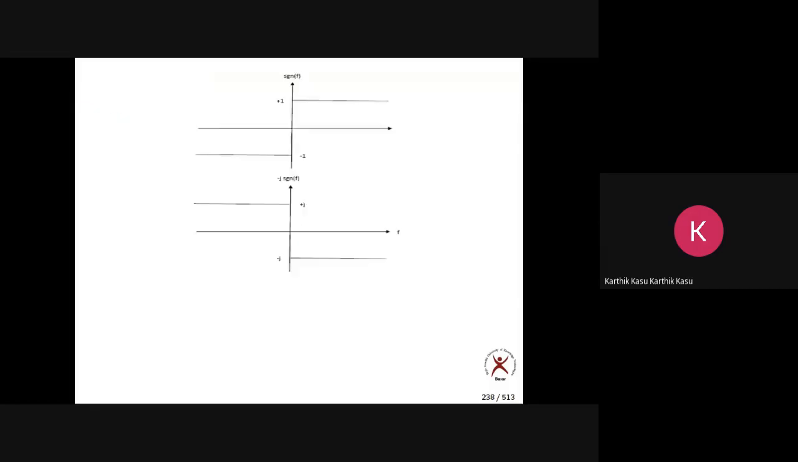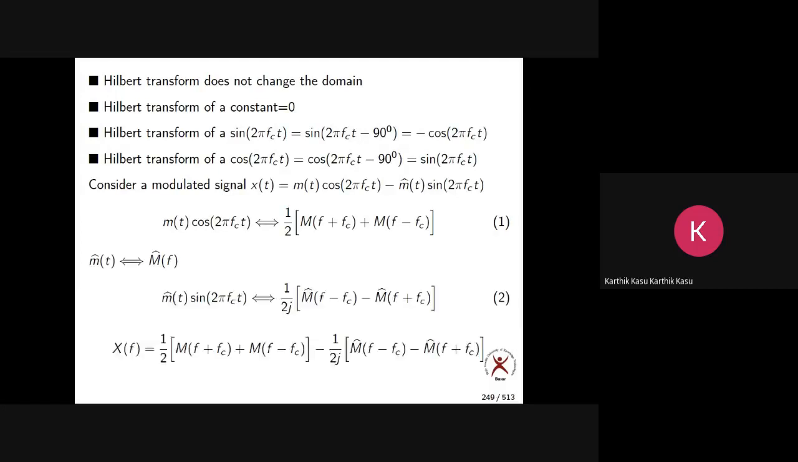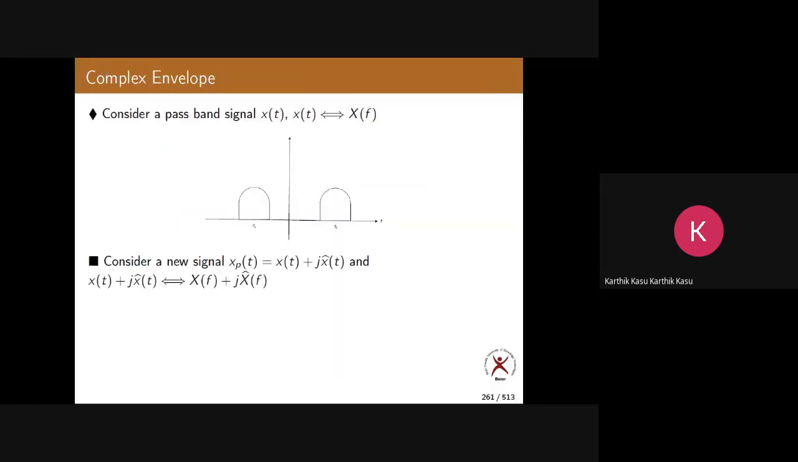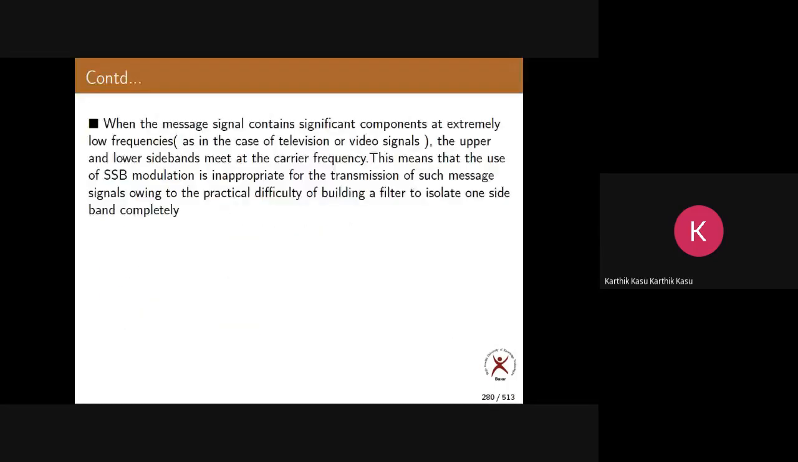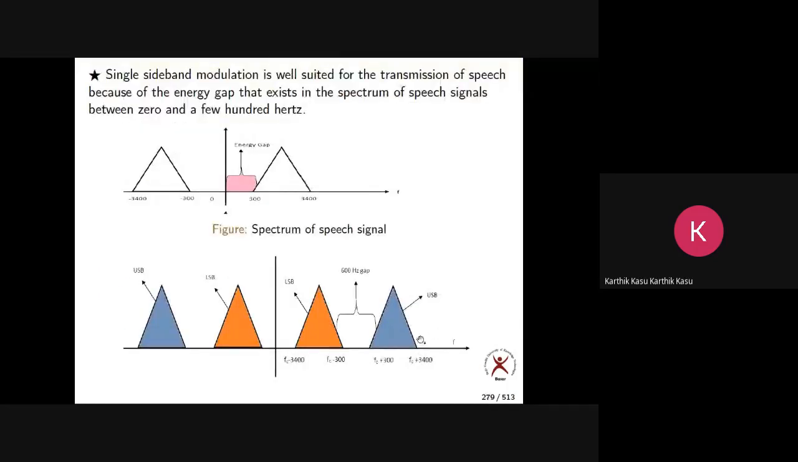But in this case, they are not meeting each other. We have a gap of around 600 Hz. I don't need any ideal filter, because even though my filter is like this, no problem. I can isolate or separate any one sideband just by using a practical filter.